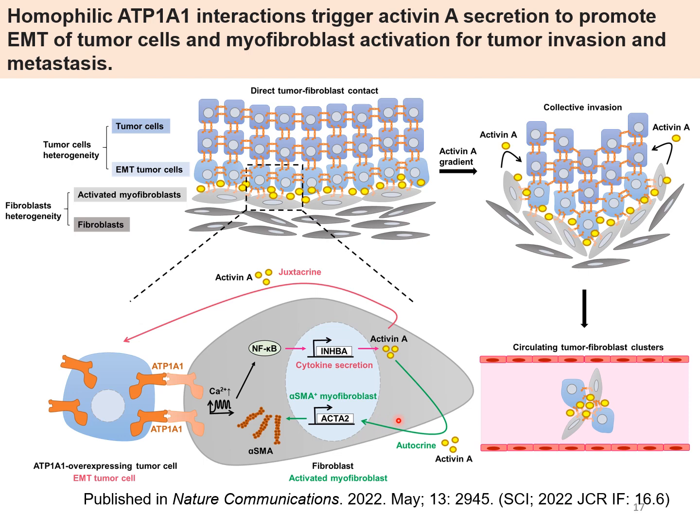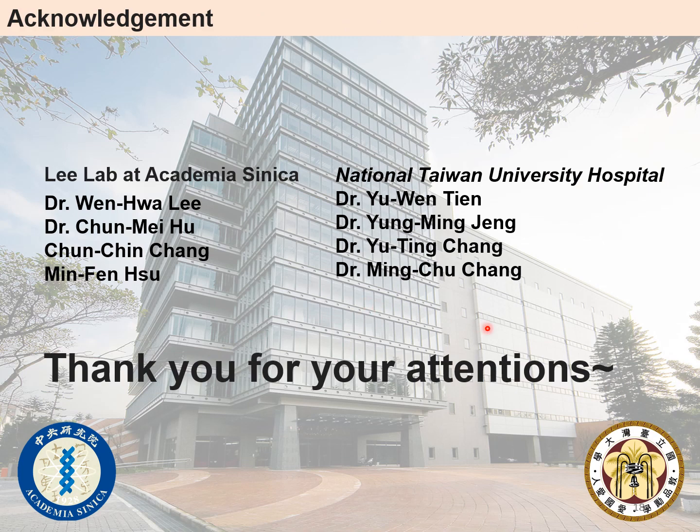Tumor-fibroblast clusters established at the tumor invasion front may survive to reach the general circulation and may facilitate collective invasion and metastasis of cancer cells. Blockage of direct contact between tumor cells and fibroblasts may represent a promising therapeutic strategy for patients with PDAC. Thank you for your attention.